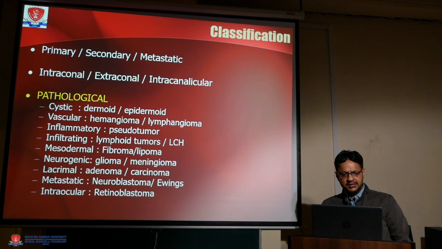The pathological differential diagnoses are the cystic ones, such as dermoid and epidermoid; vascular ones like hemangiomas and lymphangioma; inflammatory pseudotumors; infiltrating tumors like lymphoid tumors; mesenchymal tumors like lipoma and fibroma; and neurogenic tumors like glioma and meningioma. Lacrimal gland tumors may be adenoma or carcinoma. Metastatic tumors like neuroblastoma and sarcomas are found in children, and intraocular tumors like retinoblastoma are also found in children.